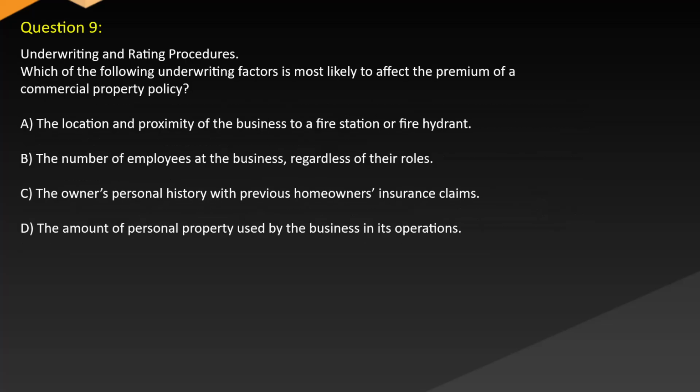Question 9. Underwriting and rating procedures. Which of the following underwriting factors is most likely to affect the premium of a commercial property policy? A. The location and proximity of the business to a fire station or fire hydrant. B. The number of employees at the business, regardless of their roles. C. The owner's personal history with previous homeowners insurance claims. D. The amount of personal property used by the business in its operations.